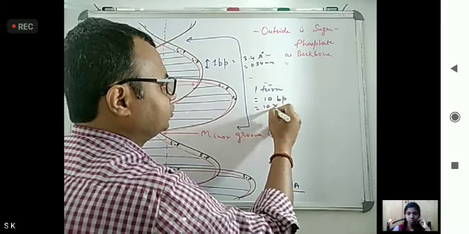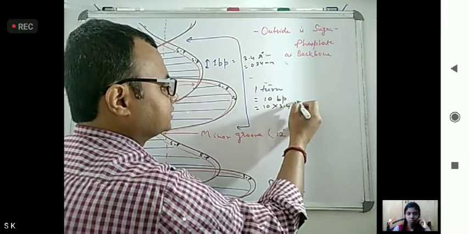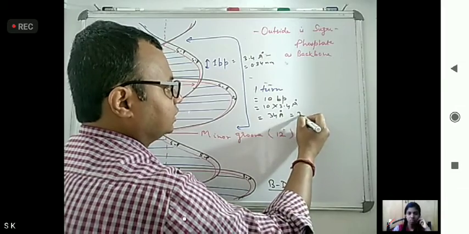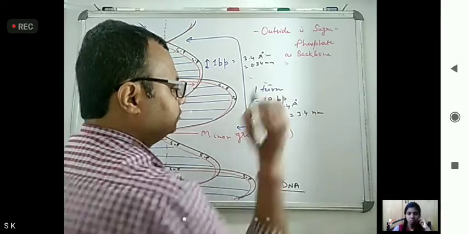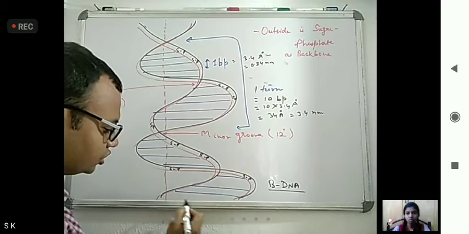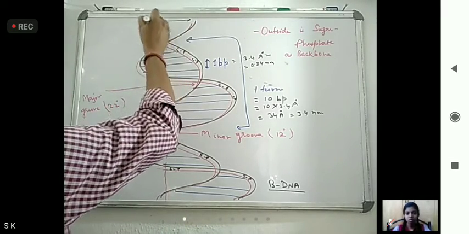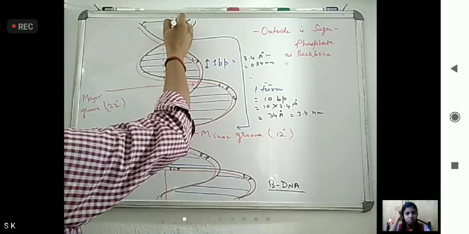Here 10 into 3.4 angstrom will become 34 angstrom or 3.4 nanometer. Now the diameter is 20 angstrom.